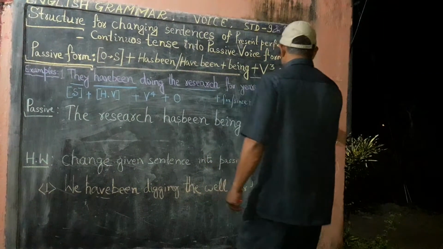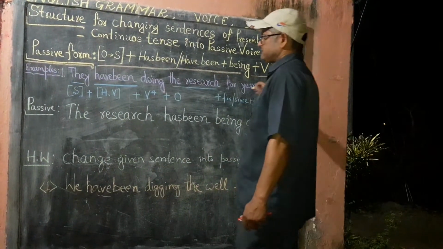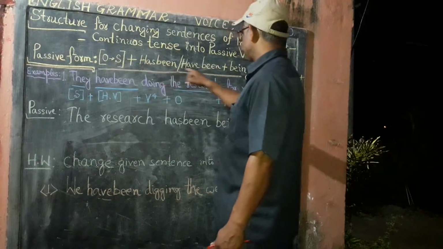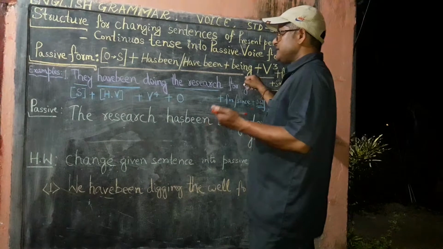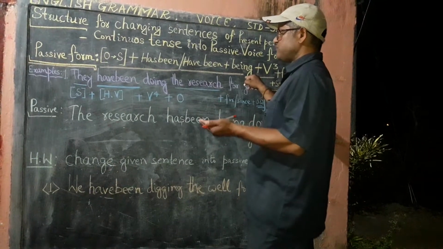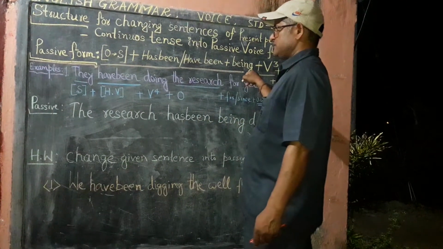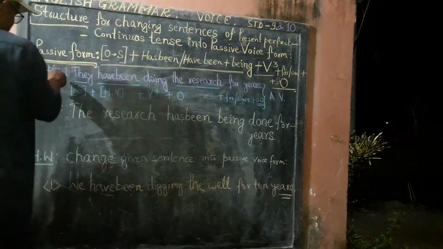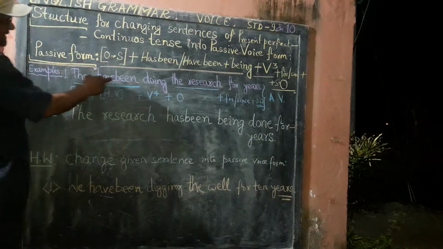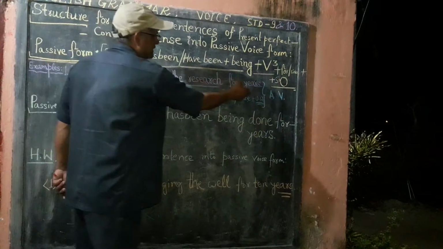Subject is changed into object. This is the structure to change a given sentence into passive voice form in case of present perfect continuous tense.